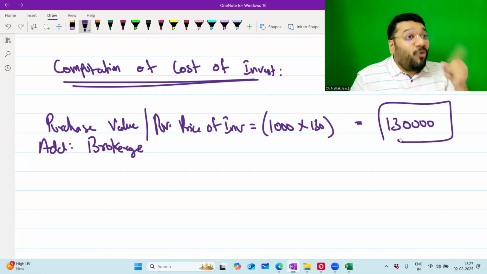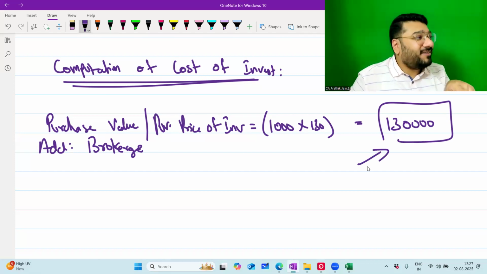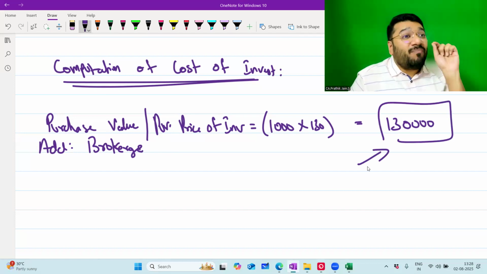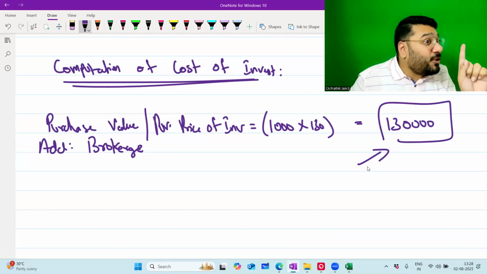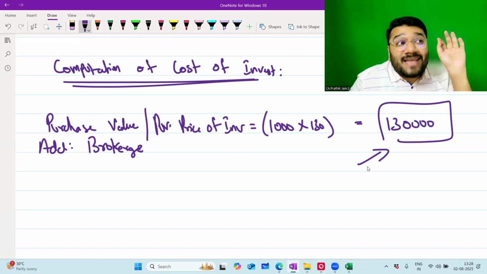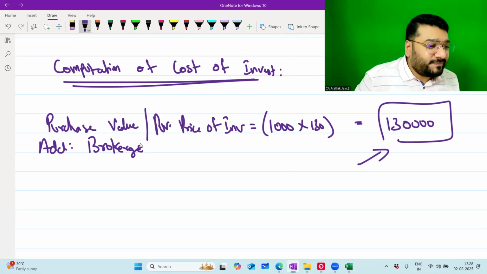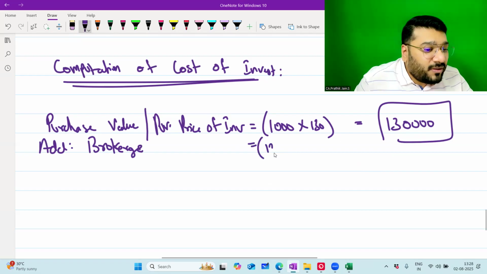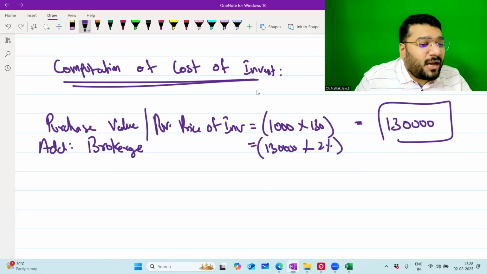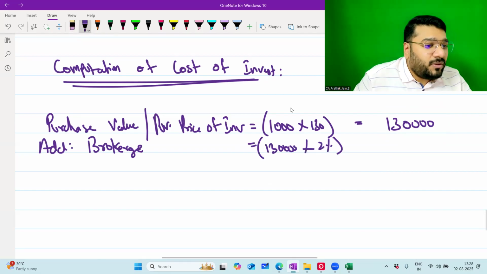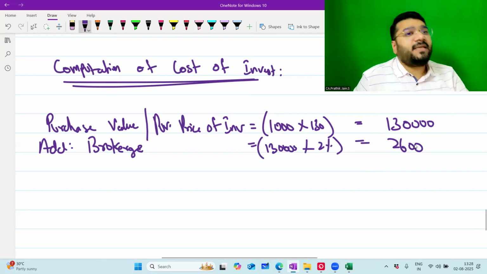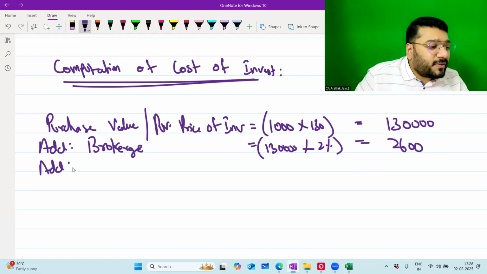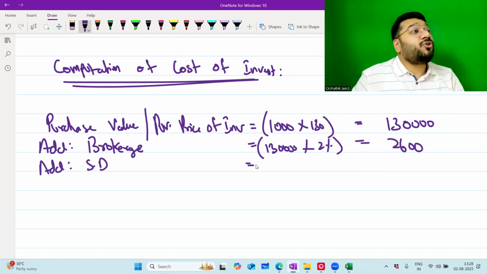130. If I'm focusing on this again and again, it means in the upcoming classes there's going to be some confusion here. That's why I'm focusing again and again. Mark the word. I never said the brokerage is on the purchase value. I said brokerage is on the transaction value. Lucky in this question, the purchase value and transaction value are both the same. 1,30,000 into 2%. How much? 2,600.